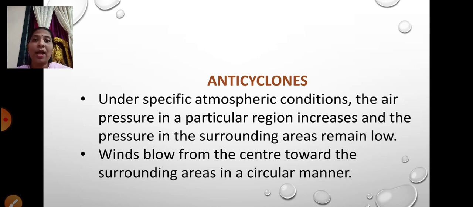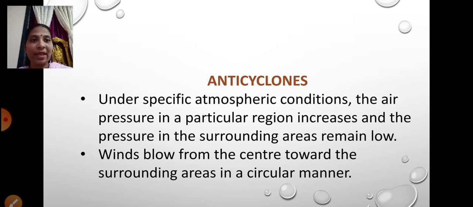Fine. Going ahead, we have anticyclones. Now unlike cyclones, certain atmospheric conditions are created. The air pressure in a particular region increases and the pressure in the surrounding area remains low. So winds blow from the center towards the surrounding areas in a circular manner. So in cyclones, a low pressure area is surrounded by a high pressure area, so winds blow from the high pressure towards the low pressure area.